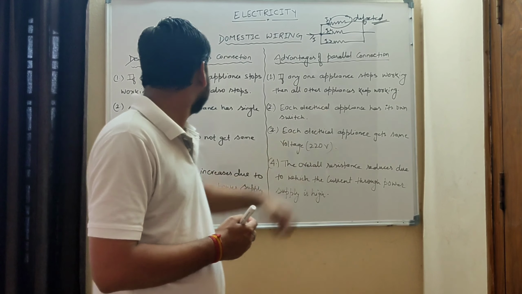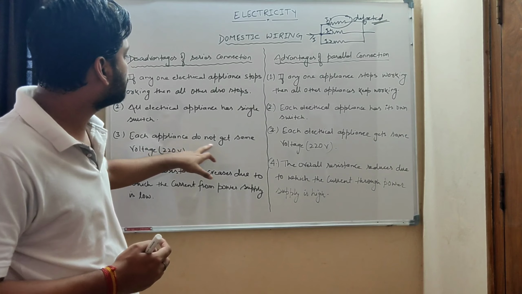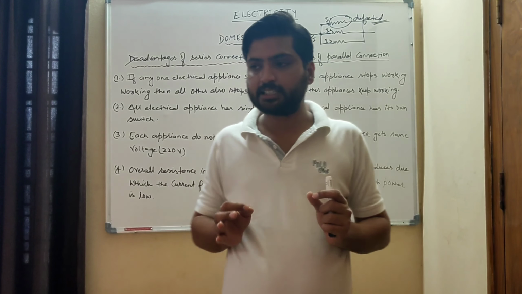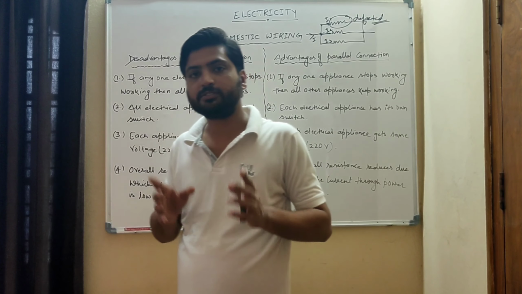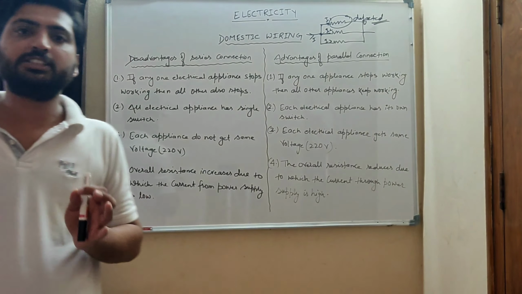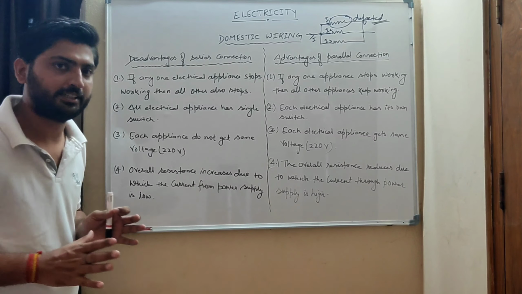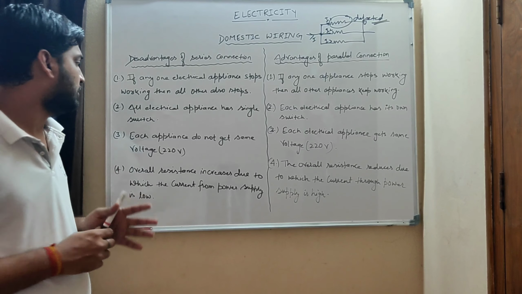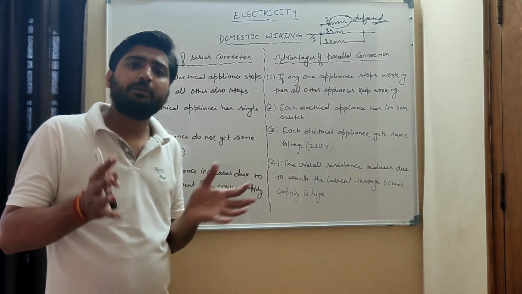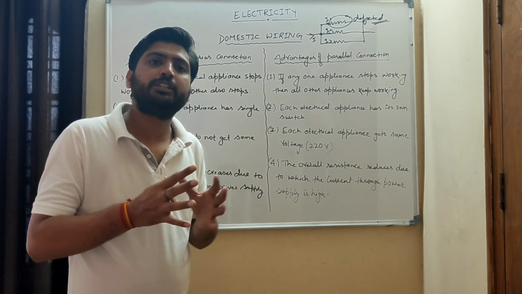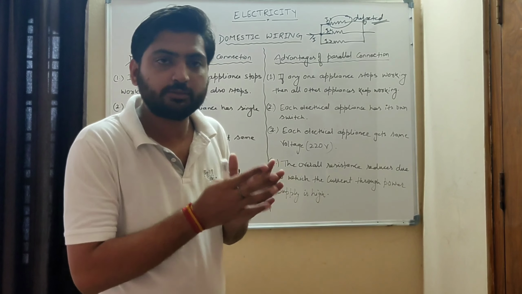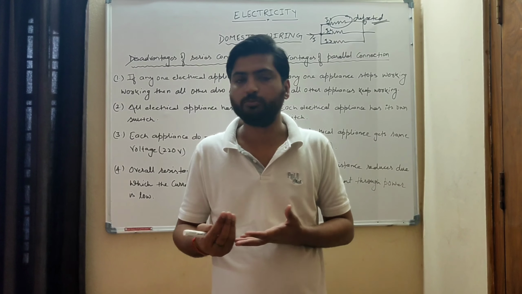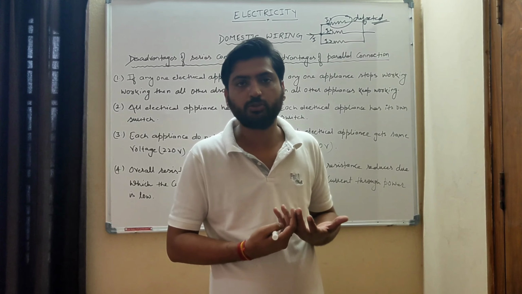So it has an advantage. Now the third one is, each appliance does not get the same voltage. Yes, I have explained in the last lecture that in a series connection, potential difference gets divided. Means the value of potential difference at each resistance is different. But in parallel connection, the potential difference remains the same. So in series, what will happen? Each appliance will not get the same 220 volt, because the voltage will divide itself. Total voltage applied is 220. We know our home circuit works upon 220 volt.